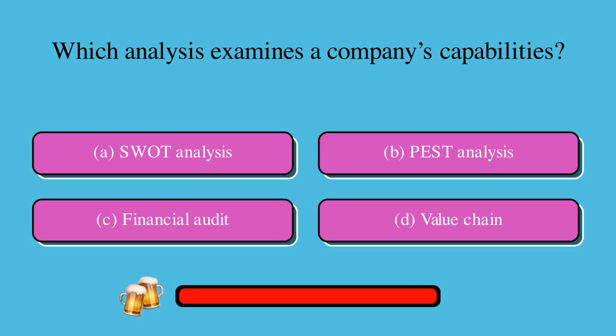Which analysis examines a company's capabilities? Is it A, SWOT analysis, B, PEST analysis, C, financial audit, or D, value chain? The correct answer is A, SWOT analysis.